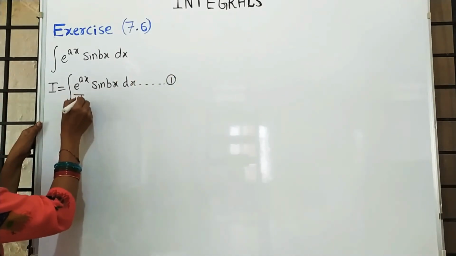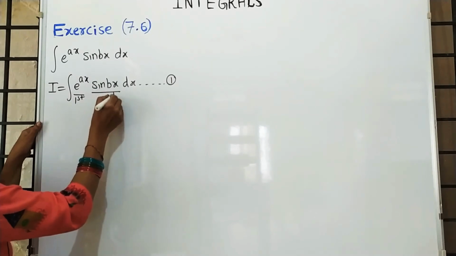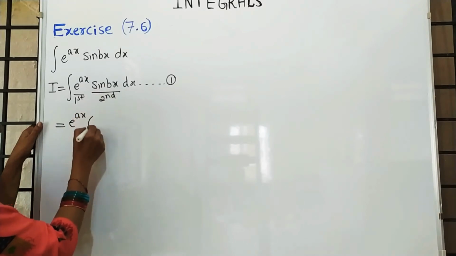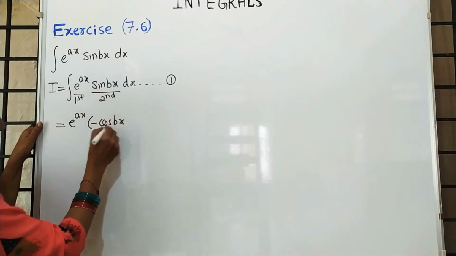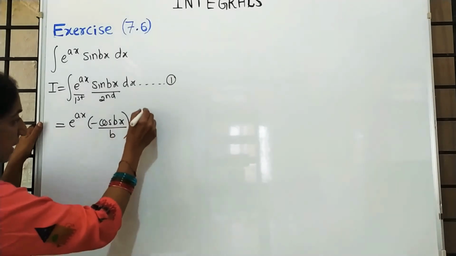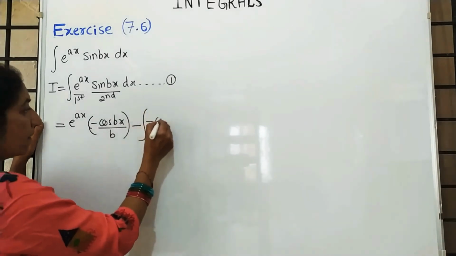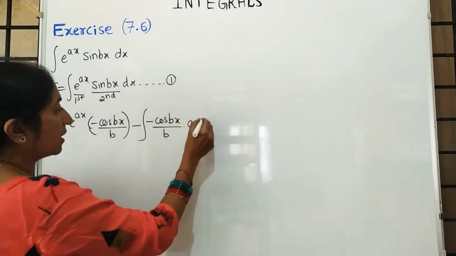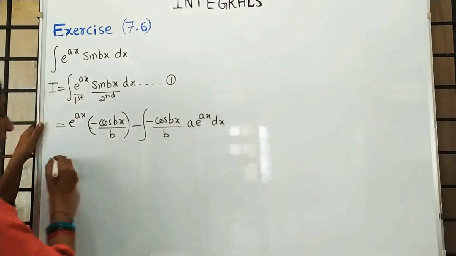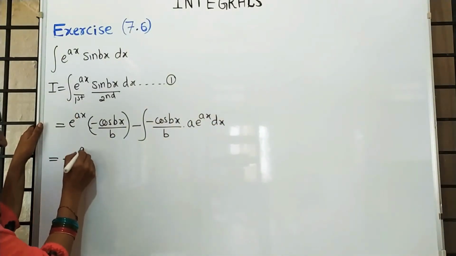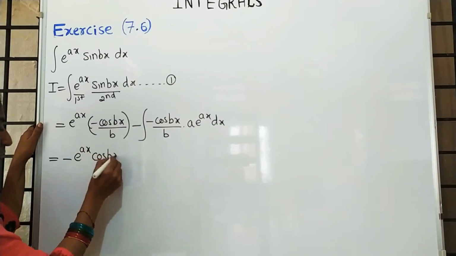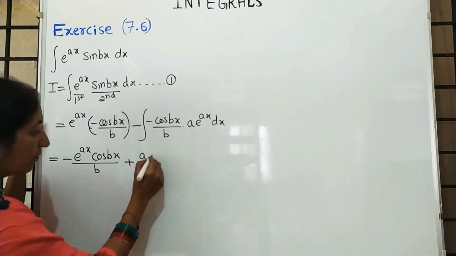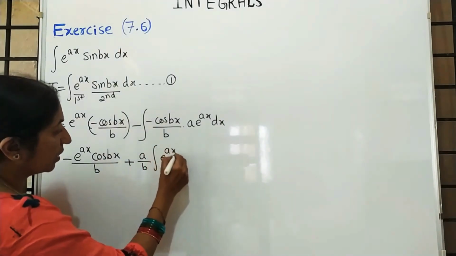Now I am taking exponential as the first, trigonometric as the second. Keep the first function as it is. Integration of sin bx is minus cos bx by b, minus integration of minus cos bx by b. Differentiation of e raised to ax is a into e raised to ax. Then rearrange. It is minus e raised to ax into cos bx upon b, minus into minus plus a upon b, integral of e raised to ax into cos bx.